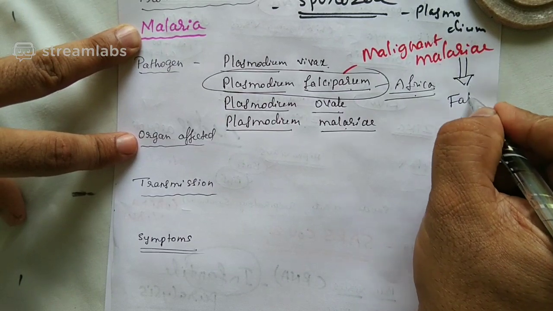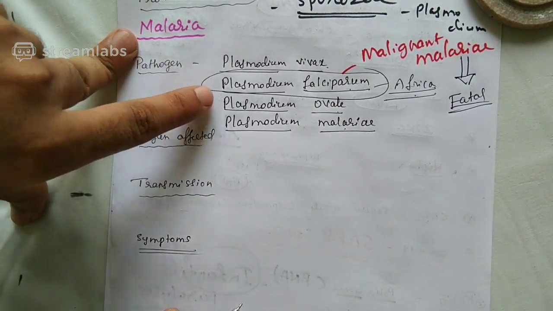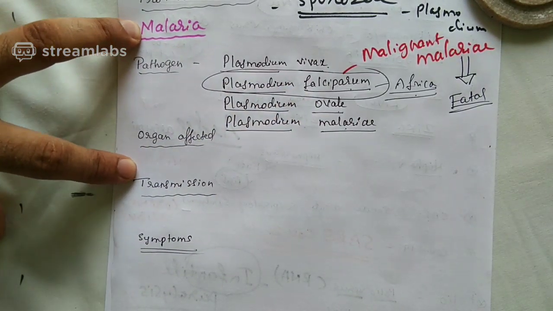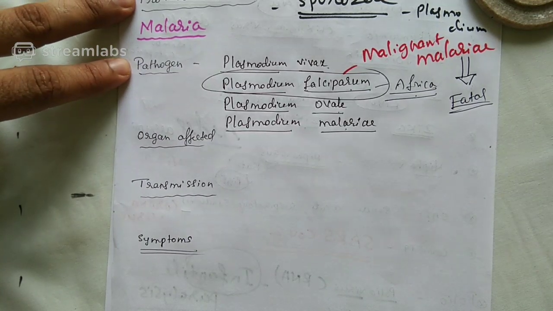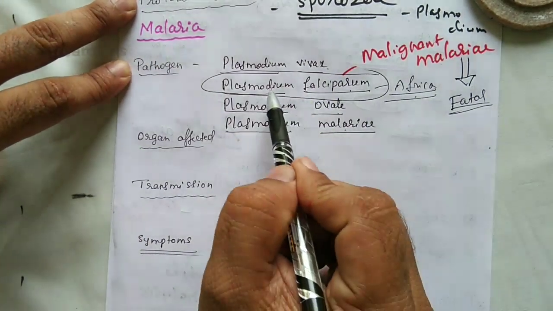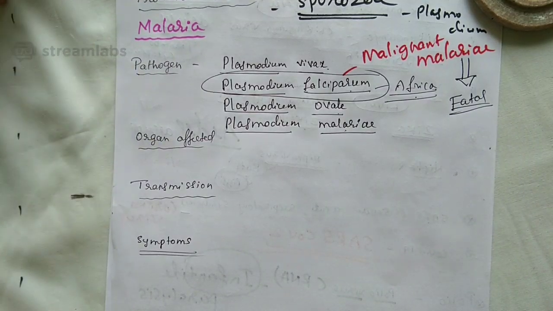These are fatal cases, caused by Plasmodium falciparum. Students, in the chapter called Principles of Inheritance, we will be studying a correlation between a disease called sickle cell anemia and Plasmodium falciparum. You should remember that.